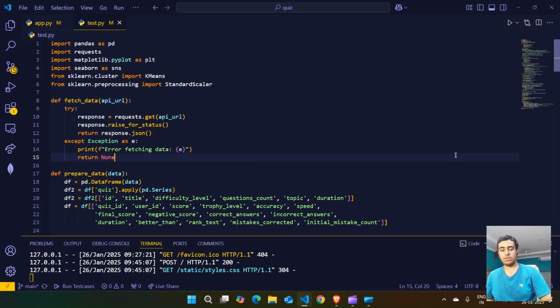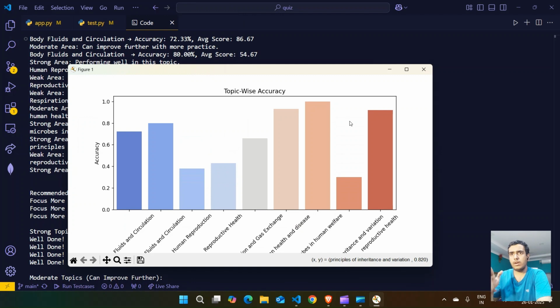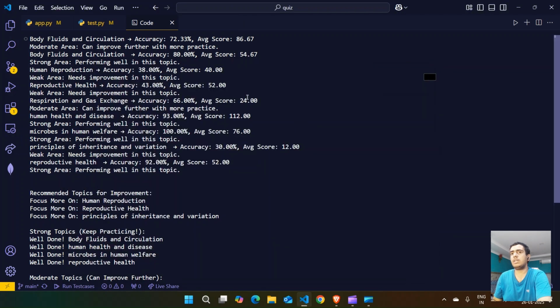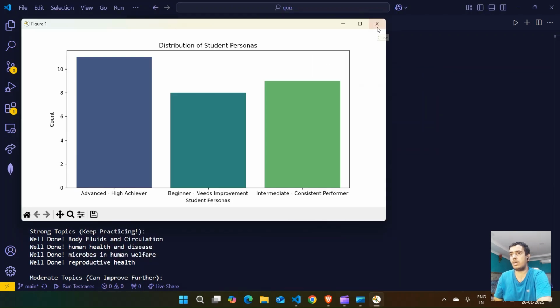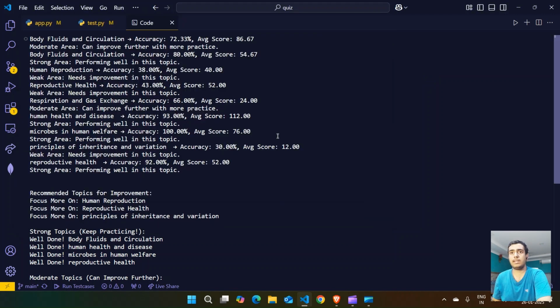This is the pure Python based code. We got the Matplotlib visualization of the topic-wise categories, so people can easily see which topics they are best at and which they are not good at and could improve. This was one visualization. Another visualization is the distribution of student personas, because I have taken data of multiple users. It shows multiple user personas, and most of the users are advanced or high achievers. Next we see the output.